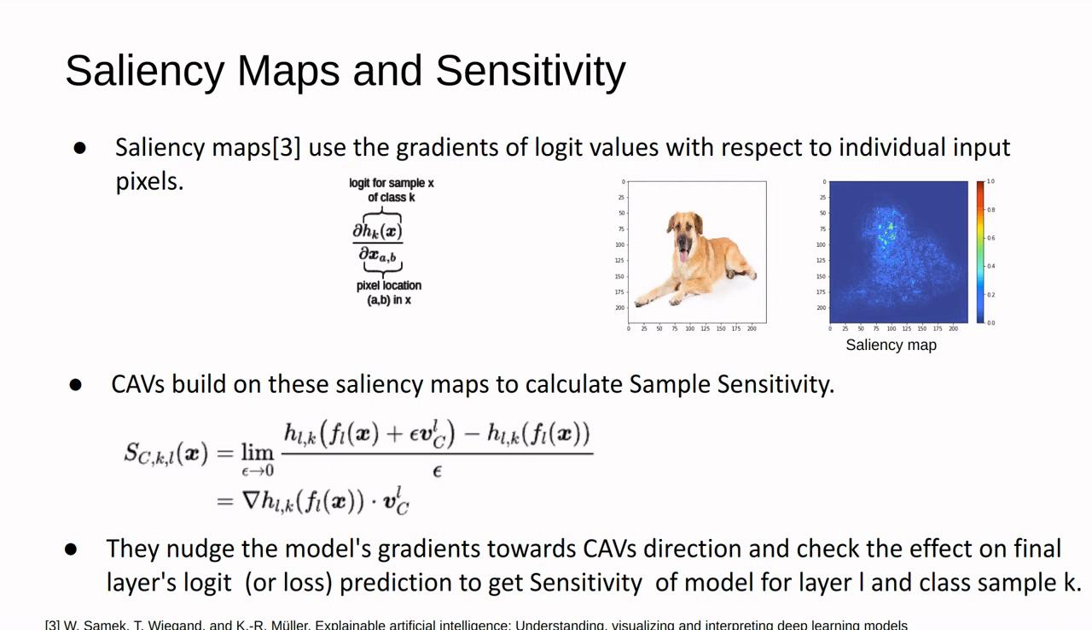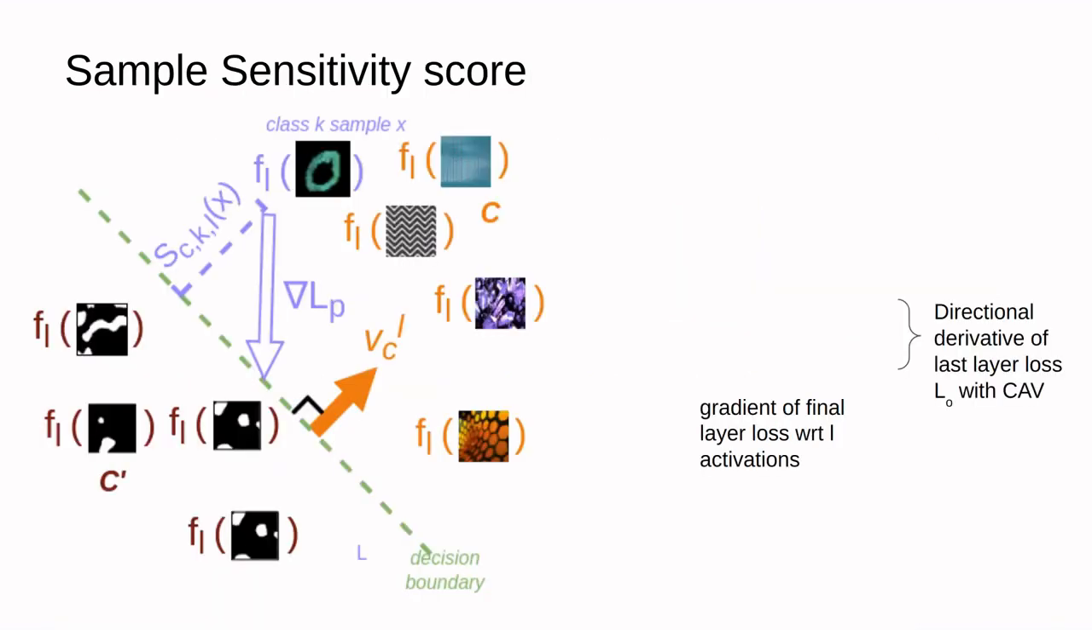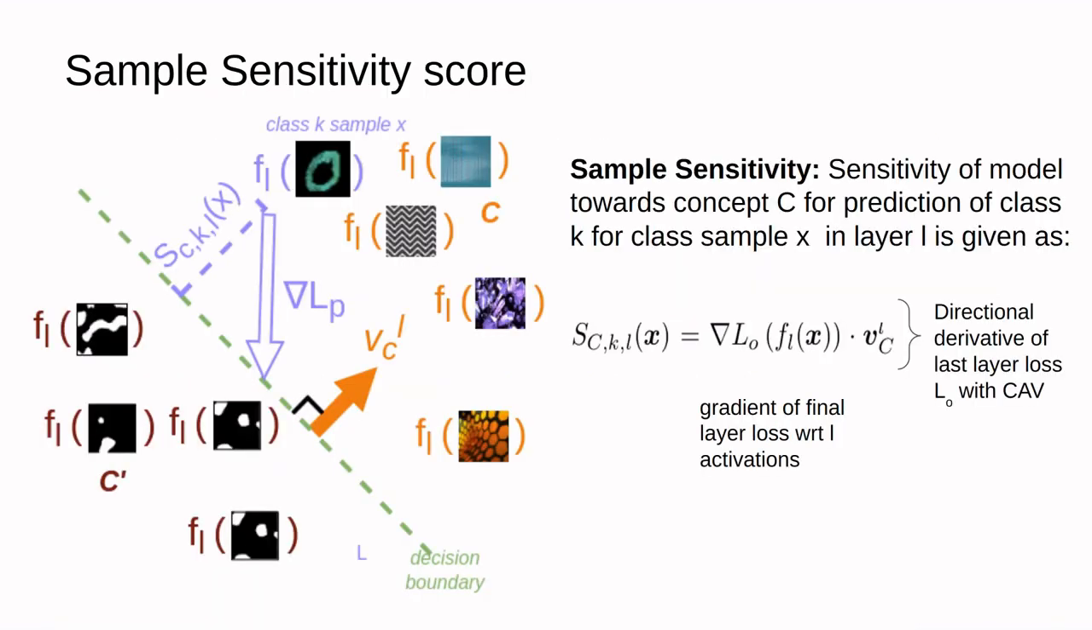CAVs build on these saliency maps and use concept directions instead of image pixels. They find the directional derivative of final layer logits or loss with respect to the concept direction. The directional derivative represents the rate of change of logit or loss in the direction of the CAV with respect to model activations. They coin it as sensitivity. This sensitivity is calculated for each of class K images to give sample sensitivity.